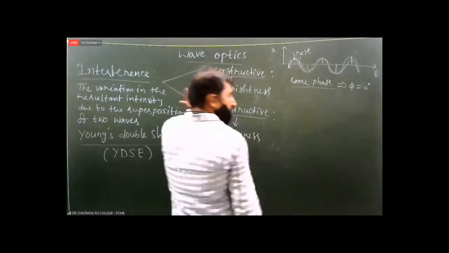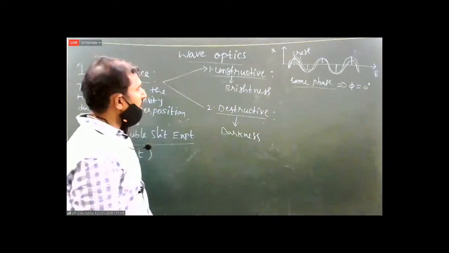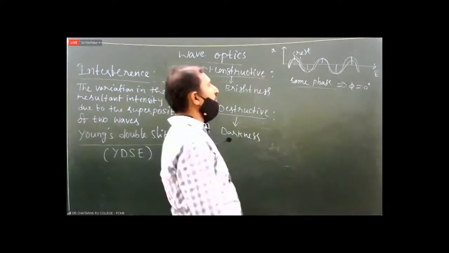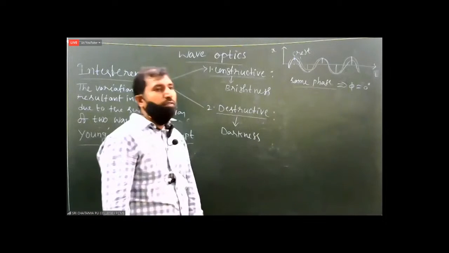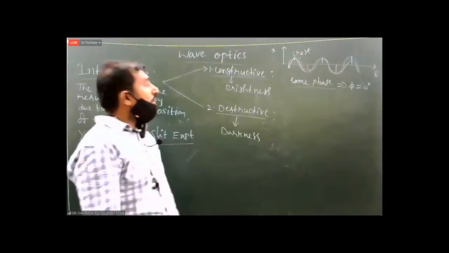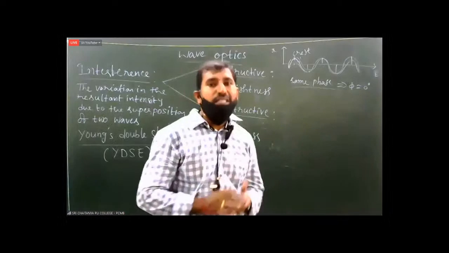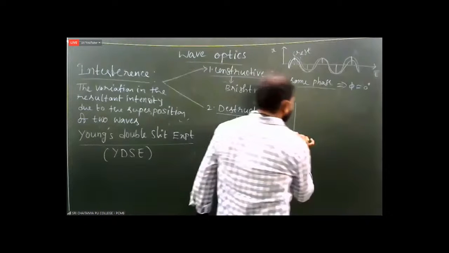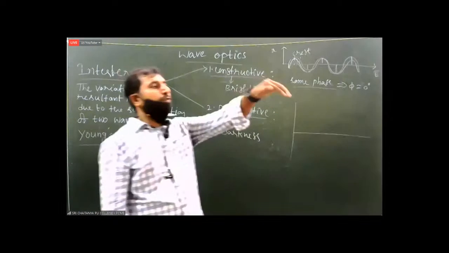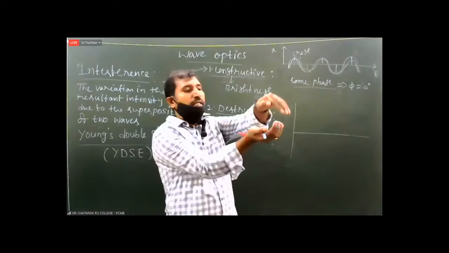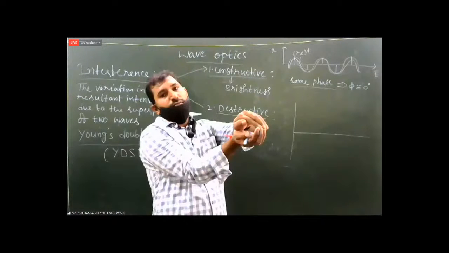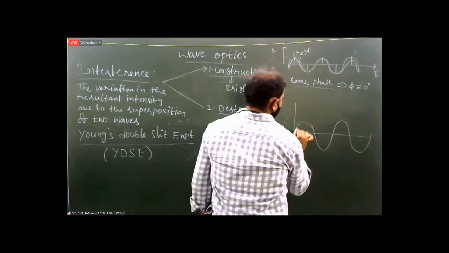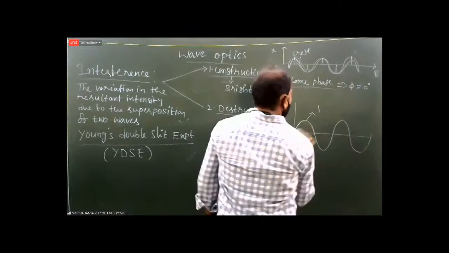Second one, destructive interference. In the region of interference, the two light waves must be in opposite phase. Opposite phase means the crest of the first wave falls on the trough of the second wave. See here, this is the first wave I am taking, and this is the second wave I am taking.